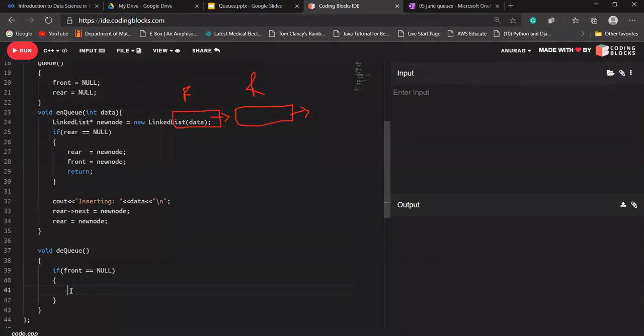Then it means there is nothing in our queue, so we just need to print a statement that queue is empty, because if front is pointing to a null value in the starting case, if someone tries to delete something, then it will print a message that queue is empty.